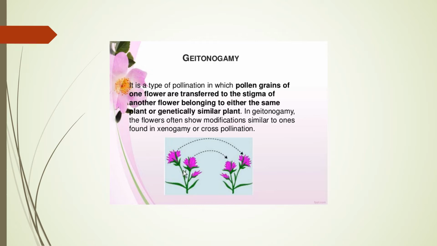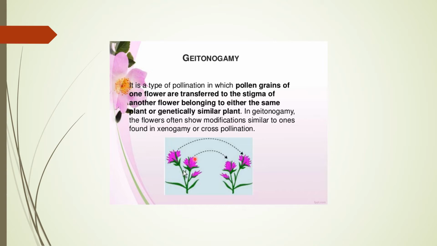So what is geitonogamy? It's a kind of self pollination in which pollen grains from the anther of one flower land on another flower of the same plant. You can see in this diagram also, the plants are the same but the flowers are different. So it usually takes place in plants which are monoecious in condition. If you remember, monoecious means the male and female reproductive parts are present in different flowers of the same plant. That condition is known as monoecious. Example, as I have told you, cucurbit is one of the examples.